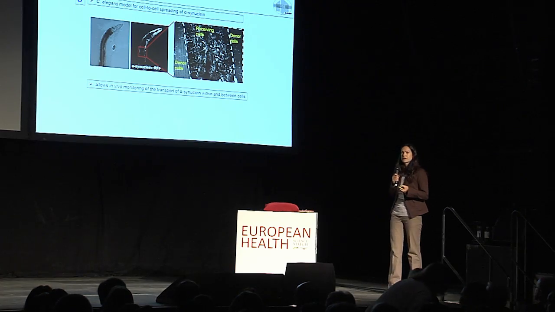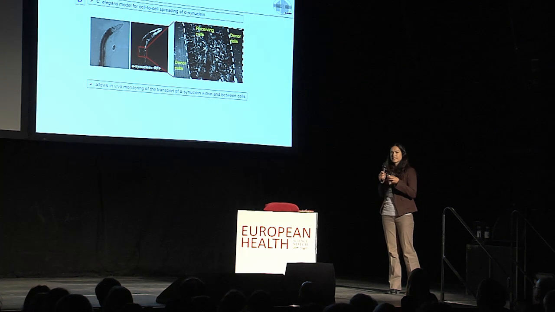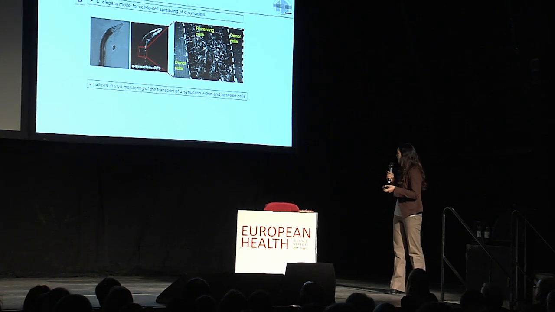Now, to address whether alpha-synuclein is spreading and which factors are involved, we're using C. elegans because this worm is transparent, and so it allows the in vivo monitoring of cell-to-cell transmission of alpha-synuclein. And so you can see that it's only expressed in the donor cells, but taken up into vesicles that are then transmitted into neighboring cells.